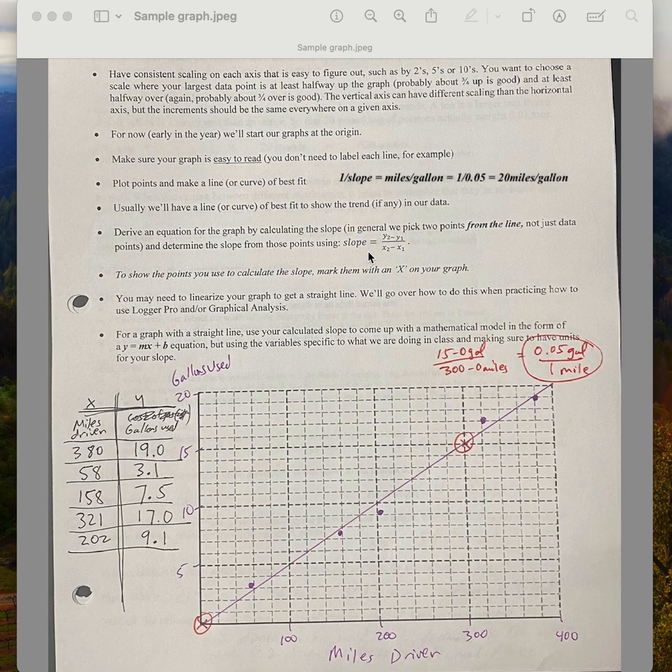When we get a straight line, we actually can find the slope of that, and that's something that can be really useful in physics. So you pick 2 points on the line, not 2 data points, because any individual data point can have experimental error or uncertainty in it. And so the line of best fit averages all those out, and that gives us a better mathematical model. So here I'm choosing 0, 0 as one of my points, and here I'm choosing right where the graph line crosses these corners here. And I do that because it's easy to figure out.